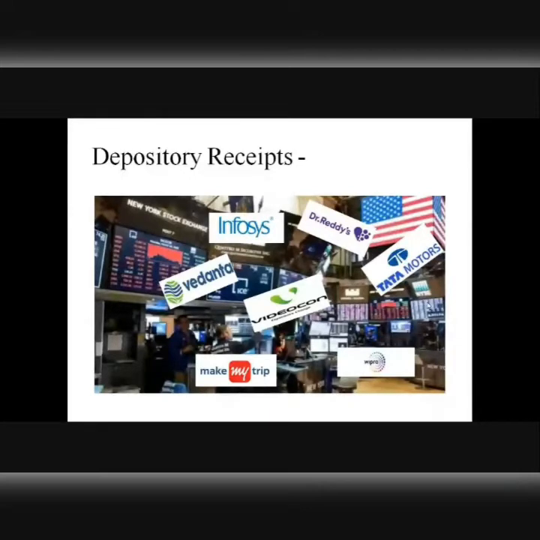These are the companies that have been successful in getting the dual listing or cross listing. That means these are the companies who have already issued DRs and have been able to tap foreign markets for raising equity in foreign currency, in the foreign denomination, right? So in other words, these are the companies that have issued depository receipts which are listed on stock exchanges of the USA. In the background, you can see the interior of a prominent stock exchange in the USA, known as NYSE or the New York Stock Exchange, right?